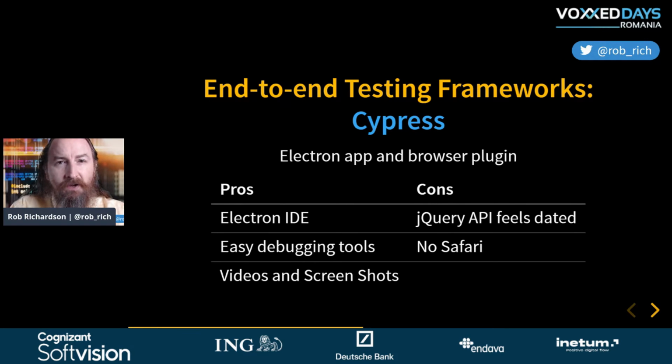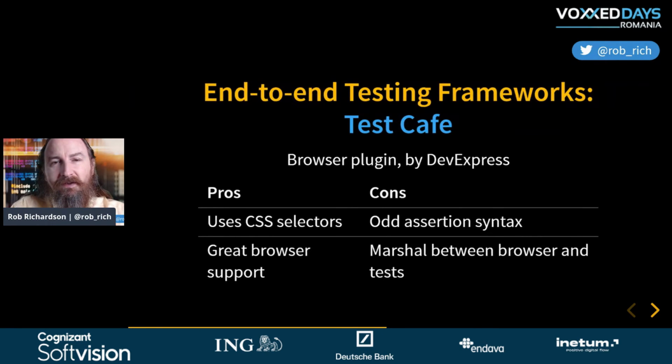Cypress has a jQuery-like experience. And so it has a .then, but it doesn't function the way you expect, and you can't await it, much like jQuery. Next up, let's take a look at Test Cafe.